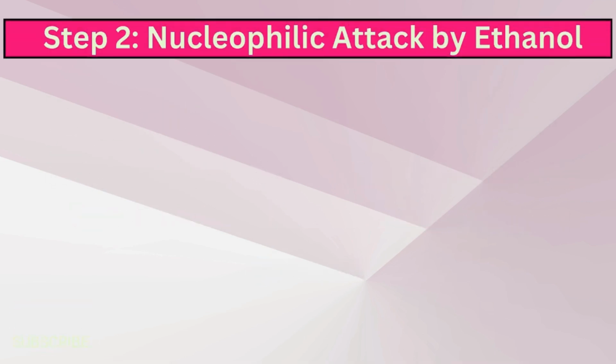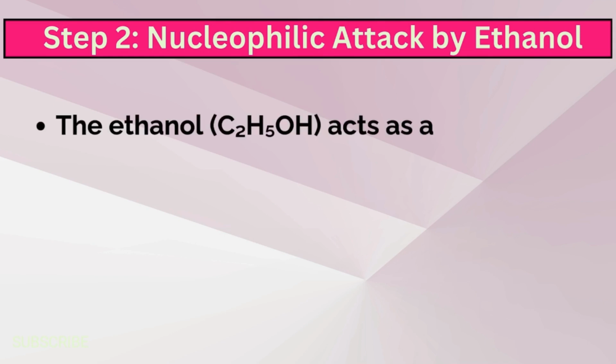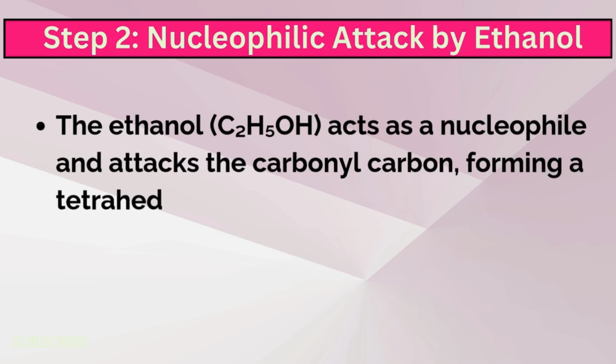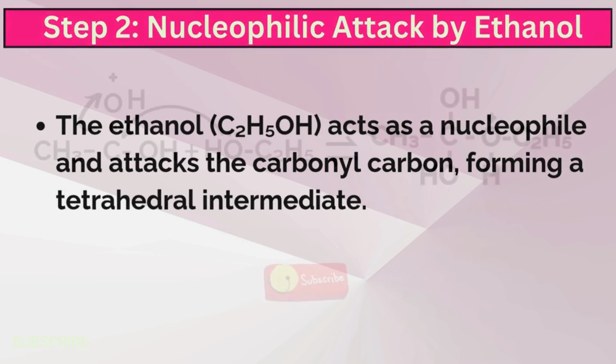Step 2 is the nucleophilic attack by ethanol. The ethanol acts as a nucleophile and attacks the carbonyl carbon, forming a tetrahedral intermediate.